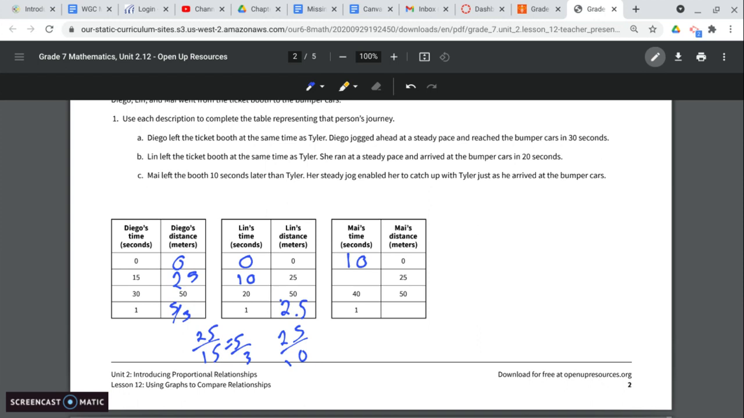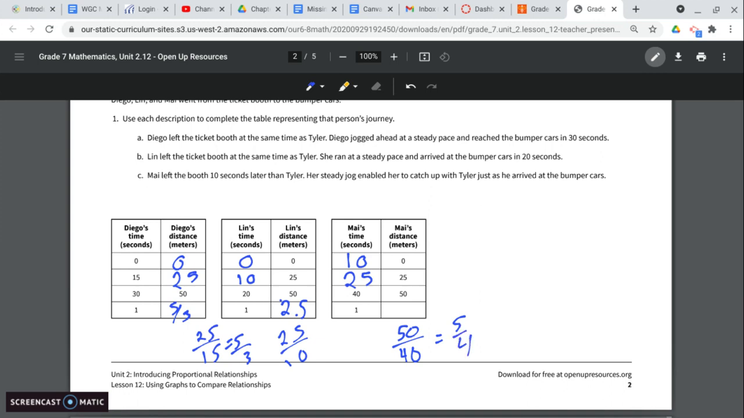And then for Mai, at 40 seconds, she went 50 meters, so half of that would be 25. But if we take half of 40, that's 20. But we have this 10 seconds difference here. So it's actually 25 seconds, she went 25 meters. And 50 divided by 40 would give us 5/4.